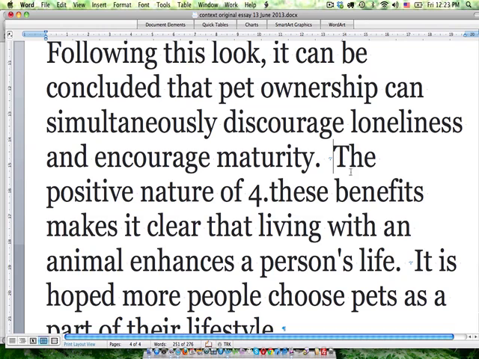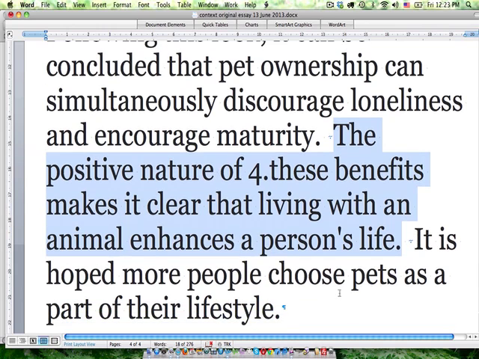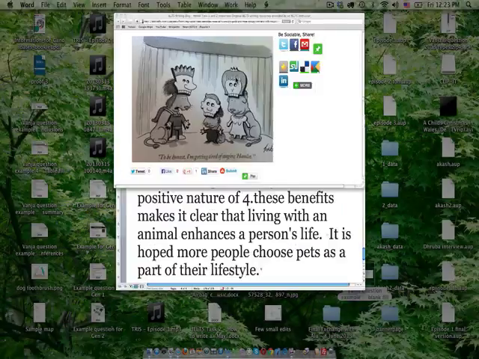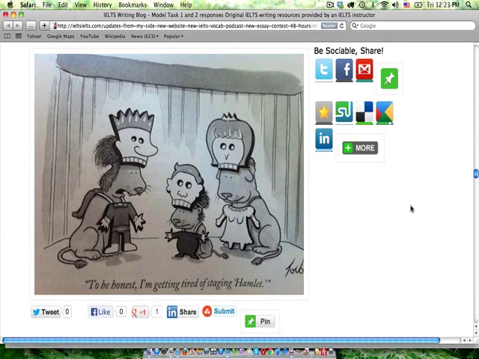Okay, this is our restatement of thesis, this sentence right here. It reinforces the main idea of the essay and the argument and position we have made regarding our essay question. It is hoped more people choose pets as a part of their lifestyle. Okay, that is the essay. Those are the 4 original words that I had in the essay, but as you can see, there are several areas that can be varied. So let's go to some of your comments, and we'll look to see whether they would be viable in this essay or not.